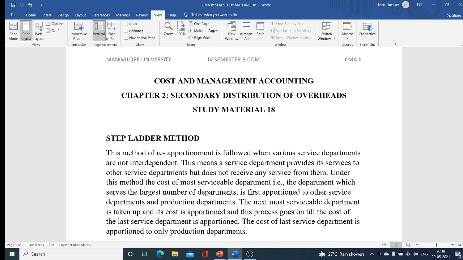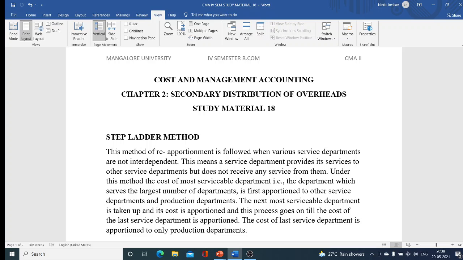Then the next most serviceable department is taken up and its cost is apportioned to the remaining departments, and this process of distribution continues till the cost of all the service departments is apportioned. So the cost of the last service department is apportioned only to the production departments.